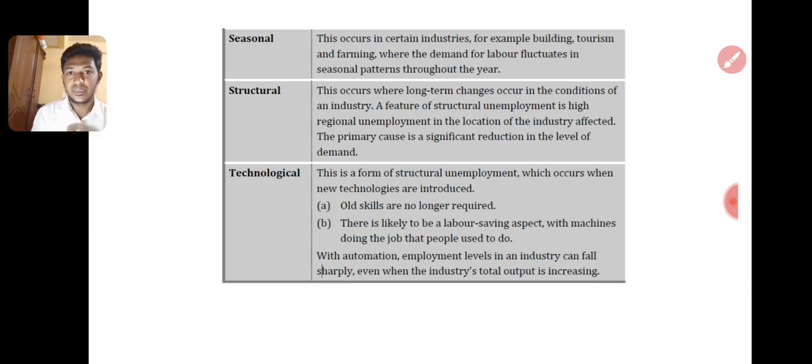Real unemployed, right? That is technology change. I took a really simple example. You can take big examples. A computer, Windows 7, which Bill Gates's company introduced initially. They stopped giving updates for Windows 7. It got old, so a Windows 7 installed computer will have to be replaced with Windows 8 or Windows 13 or Windows 16. So they will change that. All the people who work on Windows 7 will be unemployed if they do not know how to work in the new version of the software, right? Technology should be learned. If you are fixed and only work in one technology, you will be unemployed in new technology, right?